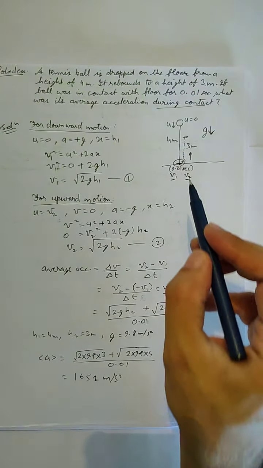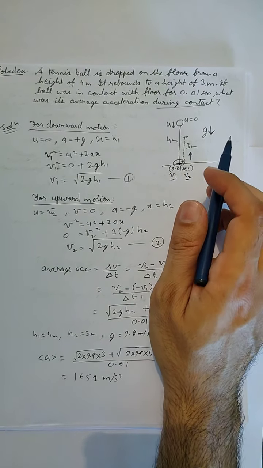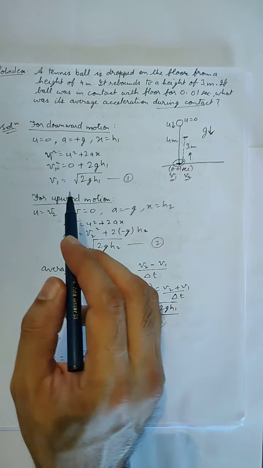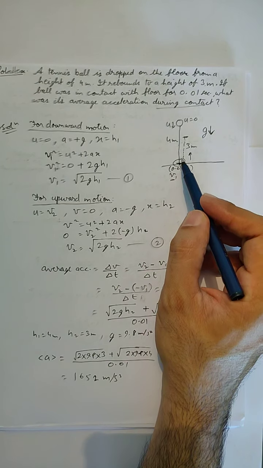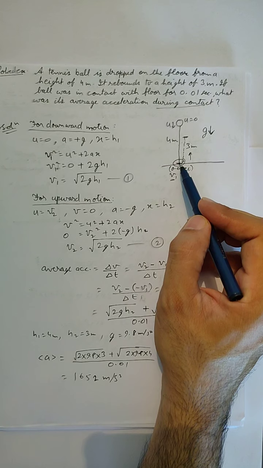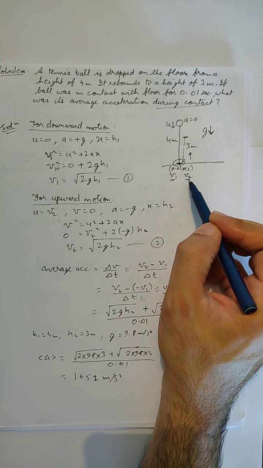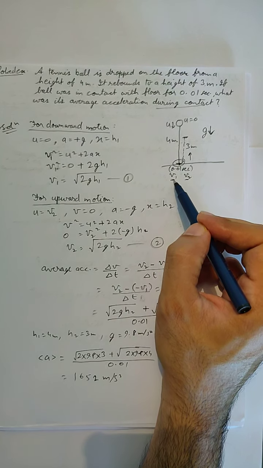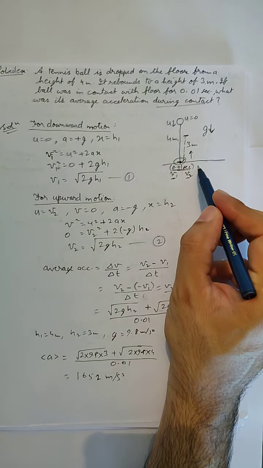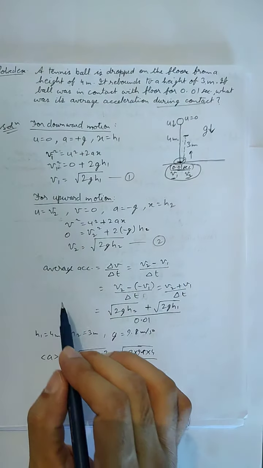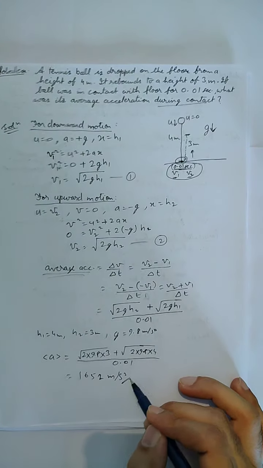So in this question, this particular part here at the point of contact is important. That's why we divided and we found the final velocity and initial velocity at this particular point. The final velocity of the downward motion and the initial velocity of the upward motion are v1 and v2 respectively, and the change from v1 to v2 happens in 0.01 seconds. So using these three values, we are going to find out the average acceleration, and we can do it like this. So this will be the solution to this question.